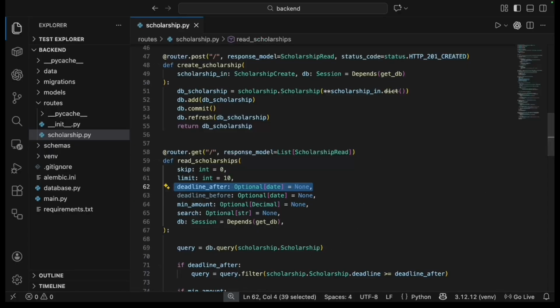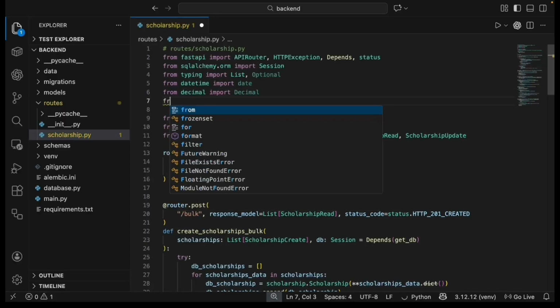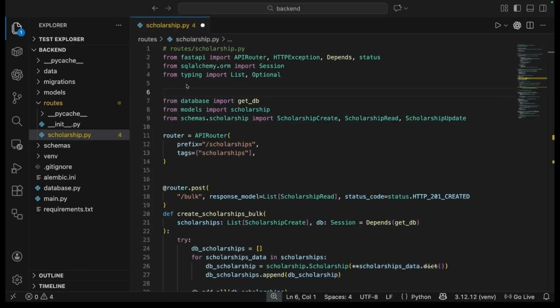The key benefit of using Optional is backward compatibility. Existing code that doesn't pass any filters will still work perfectly, as all filter parameters default to None when they're not provided.